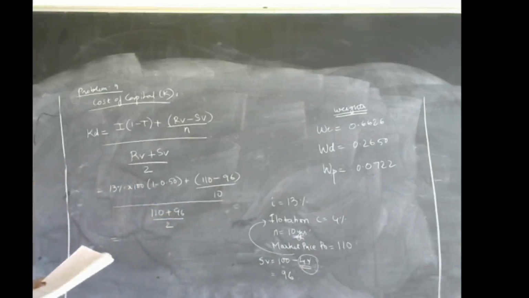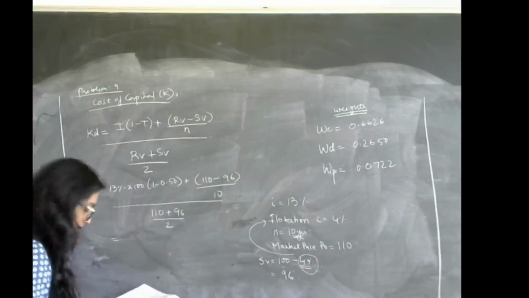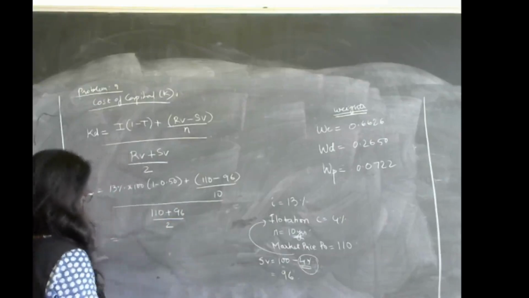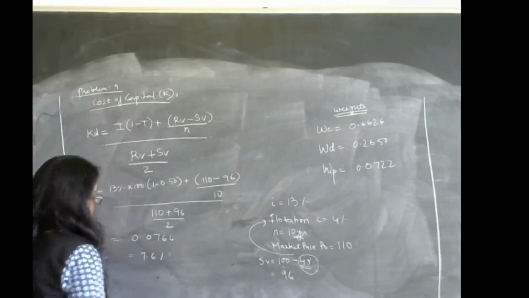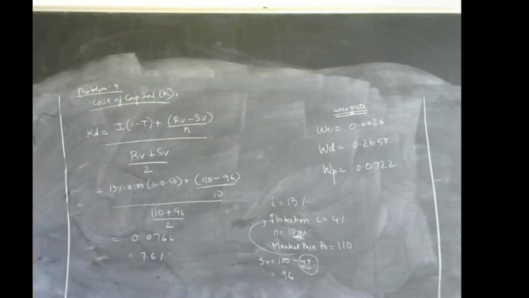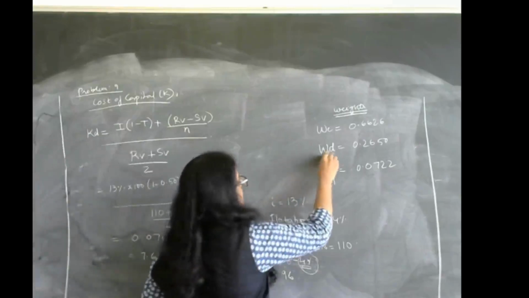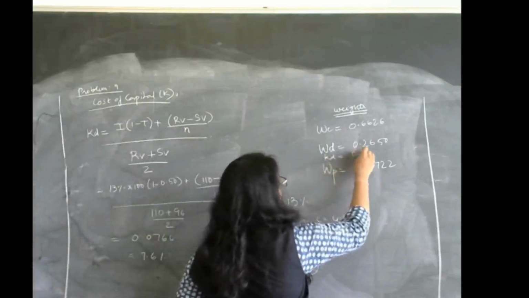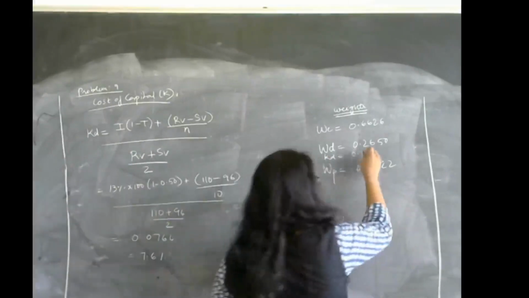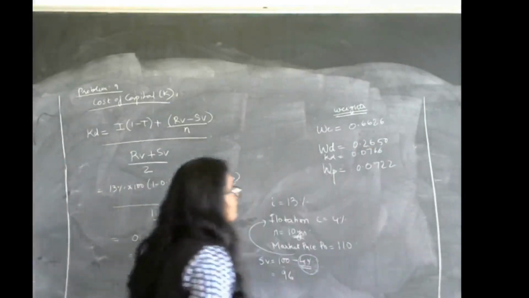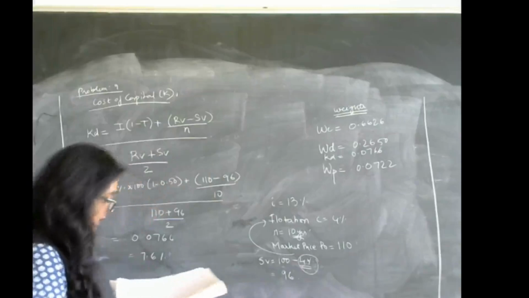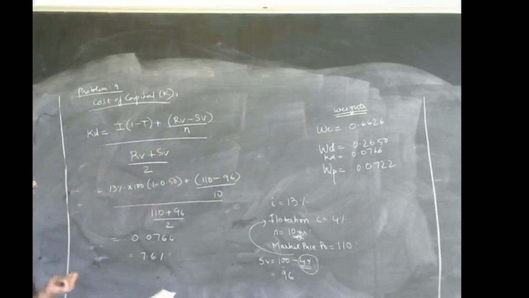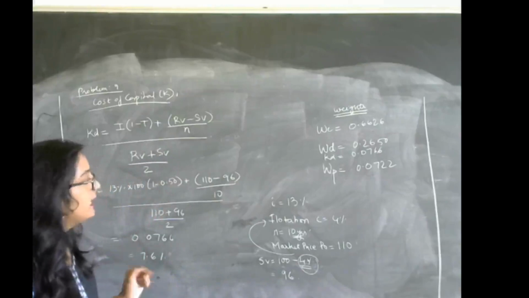How much does it come up to? It comes up to around 0.0766, which is nothing but 7.6%. So it's coming to 7.6%. So we know the KD, which is nothing but 0.0766. Okay, so we know the KD. Now we have to find out KE and KP.